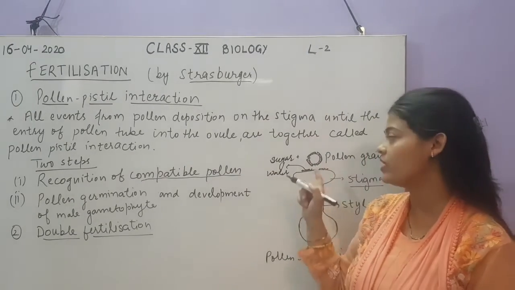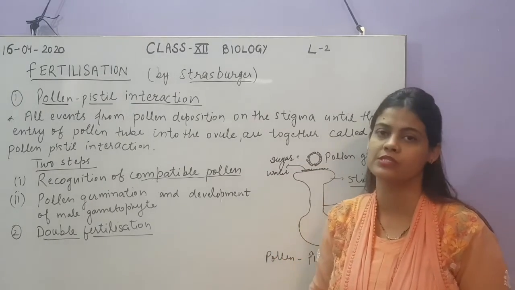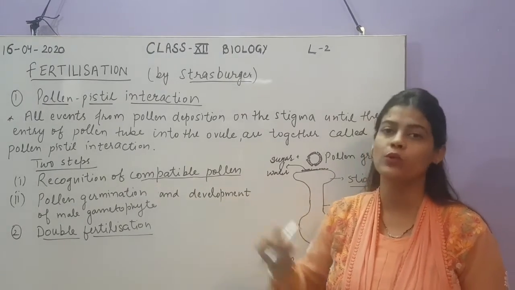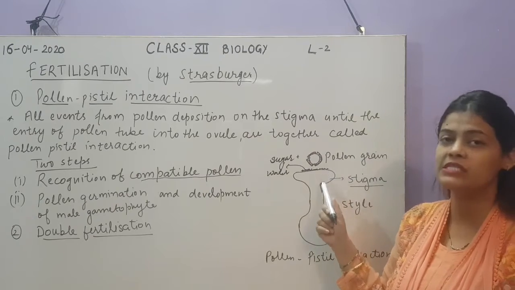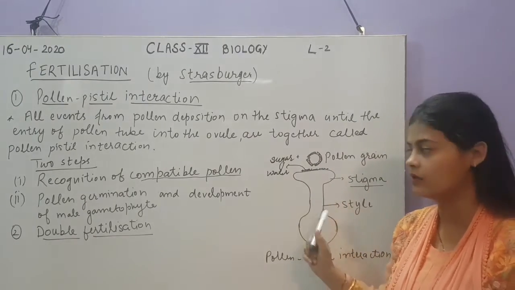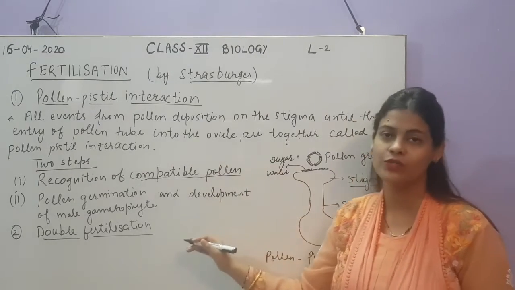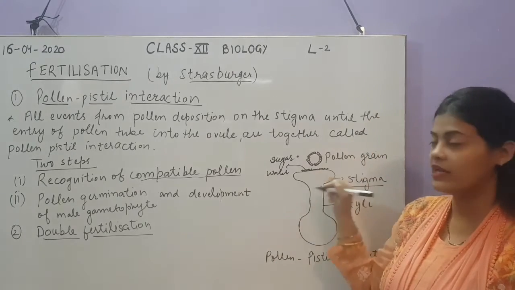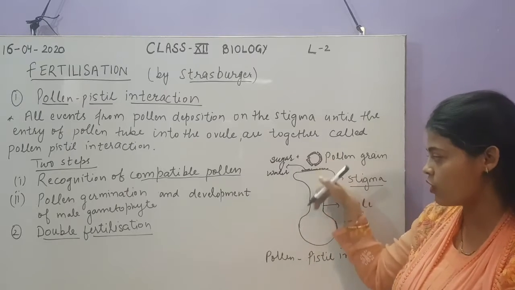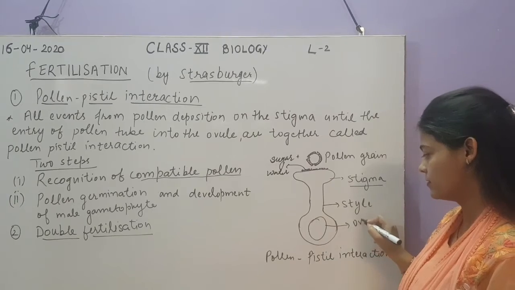The pollen grain absorbs this sugary substance through its germ pores and enters the next stage, pollen germination, which means the formation of the pollen tube through the style. We will take up these steps in detail later, one by one. Let me first give you the introduction. The pollen grain absorbs the sugary substance and enters the style, because it has to cross the style to reach the ovary where the ovule is present.